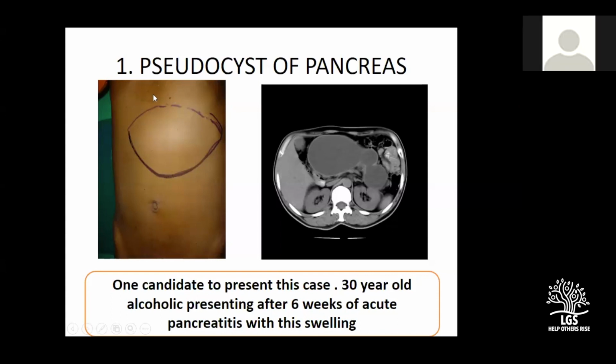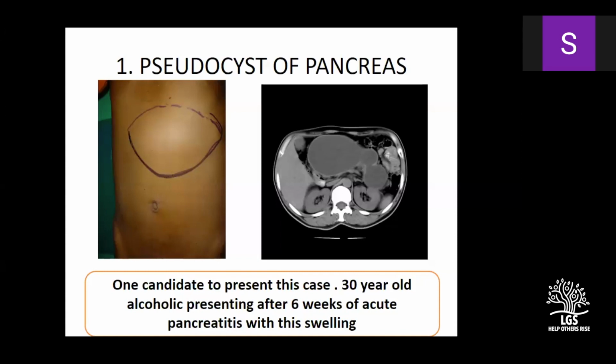Transmitted pulsation is from the aorta, felt over the pseudocyst, may not be over the liver because it's a very anterior structure. Is it clear or not clear?